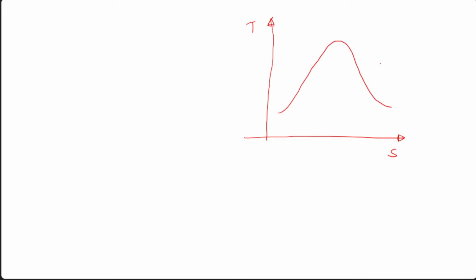Okay, so we have discussed three kinds of temperature. First one is the dry bulb temperature. Suppose this is the TS diagram, and this is the curve, and suppose this is the state of air. Suppose these are your constant pressure lines, and here this gives you the T dBT.